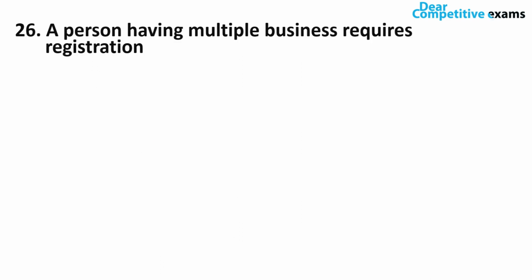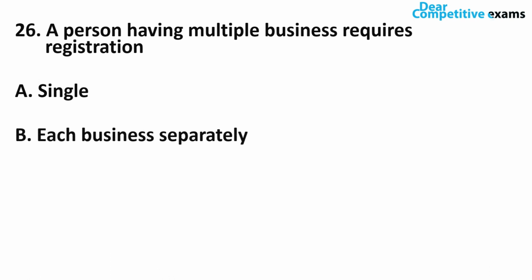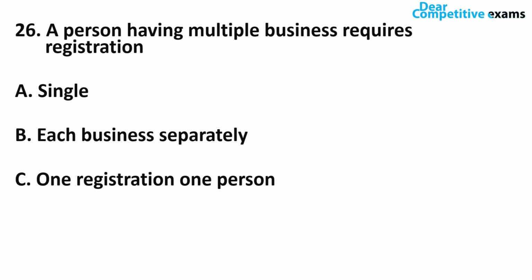A person having multiple businesses requires registration. So if a person runs or has more than one business, in that case, does he require registration on a single time, each business separately, or one registration per person, or none of the above? The correct answer, if a person has multiple businesses, then he requires registration for each business separately. Okay, right. So let's move to the next question.